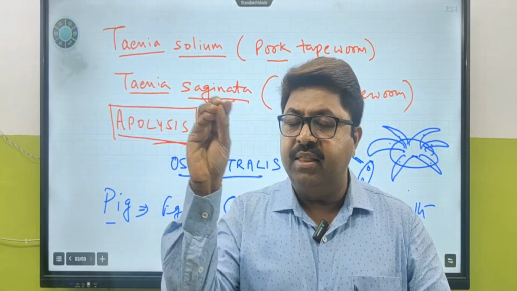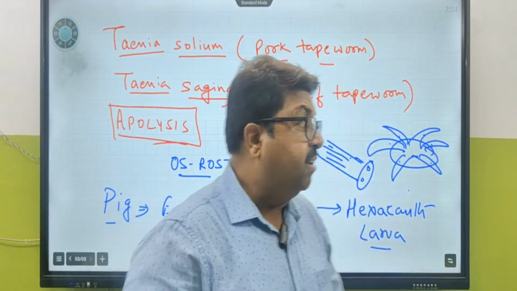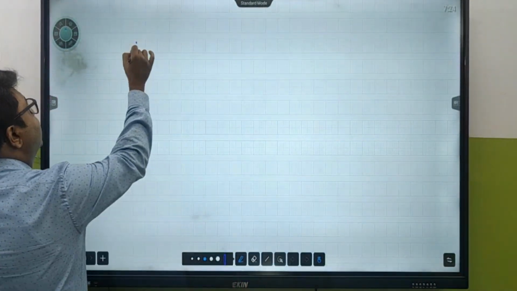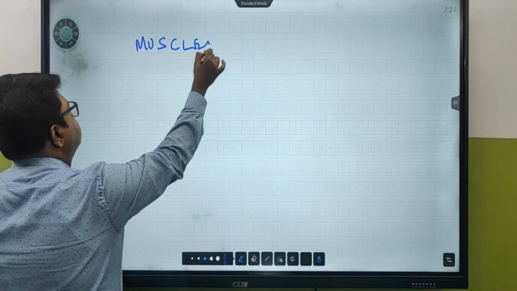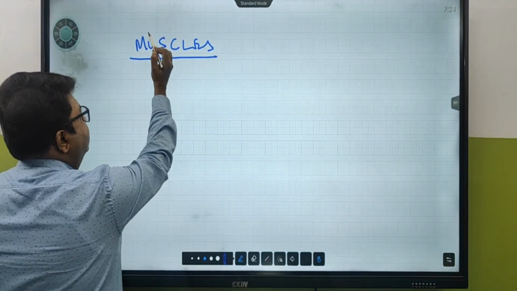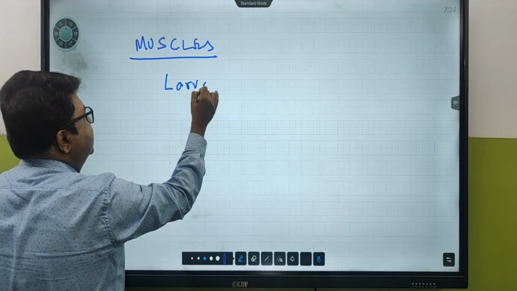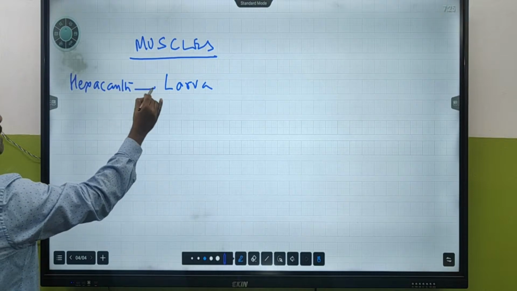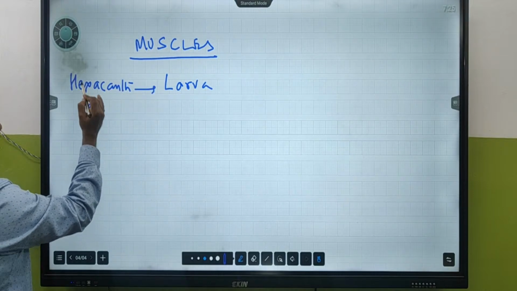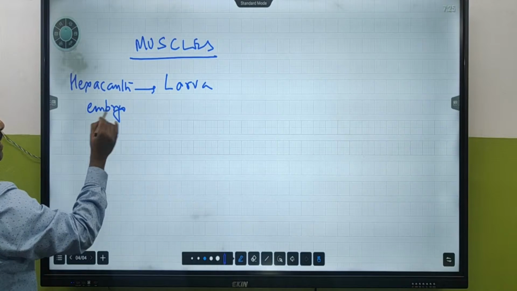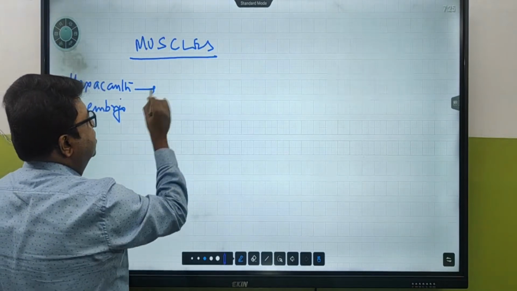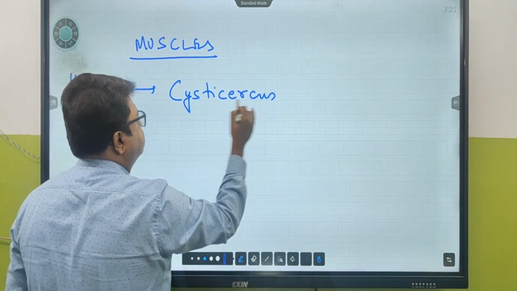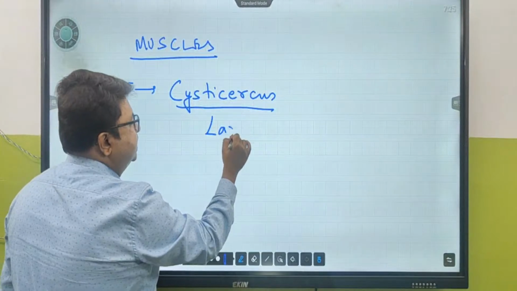When these hexacanth larvae reach inside the muscles, they remain over there for 5 to 6 years. So the muscles of the pig which contain this larva, the hexacanth embryo, do you think they are going to stop developing? Do you think they are going to stop dividing? No, they get into another stage called cysticercus. This is the name of the larva: cysticercus larva.